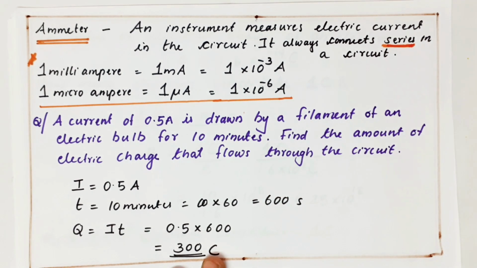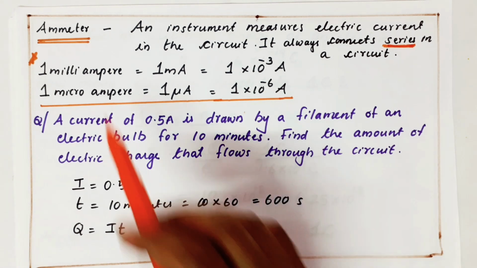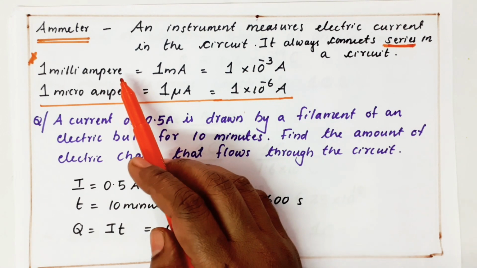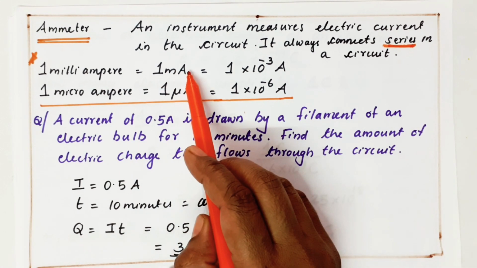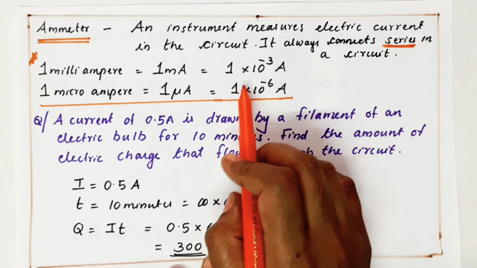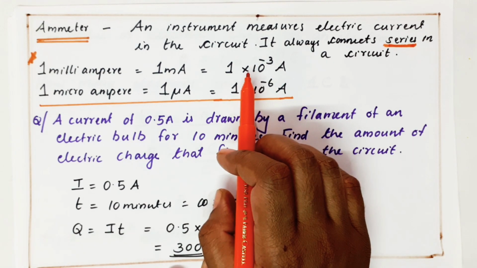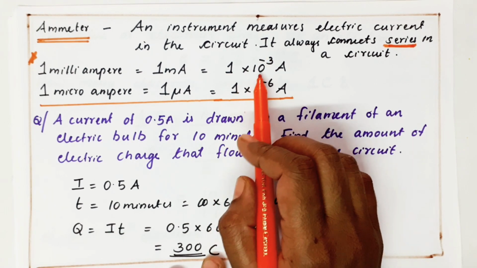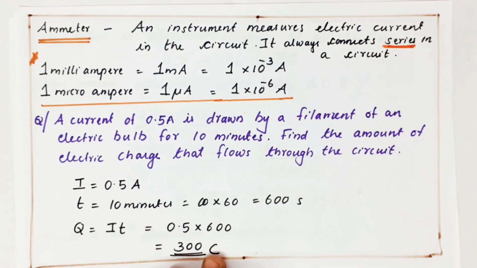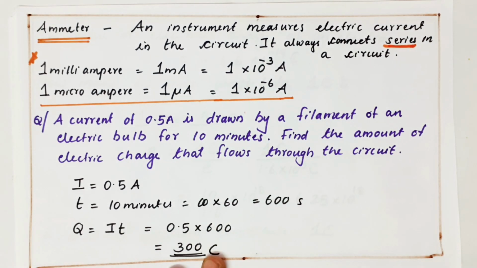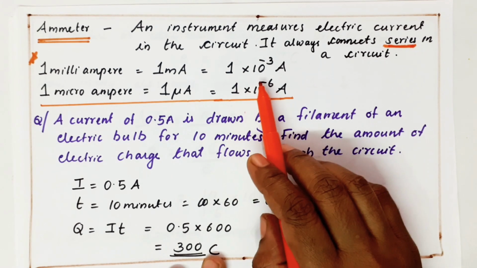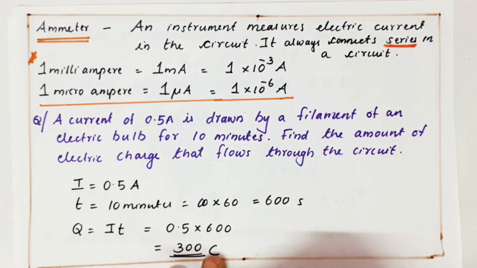Next, see, the current need not be 1 ampere. There may be small currents also. We know length can be expressed in kilometer, meter, centimeter, millimeter. Same like that, a small current is called milliampere, symbol small m capital A. Milli means divided by 1000, that means multiplied by 10 power minus 3 ampere. Or you can say 1 milliampere is 1 into 10 power minus 3 ampere.